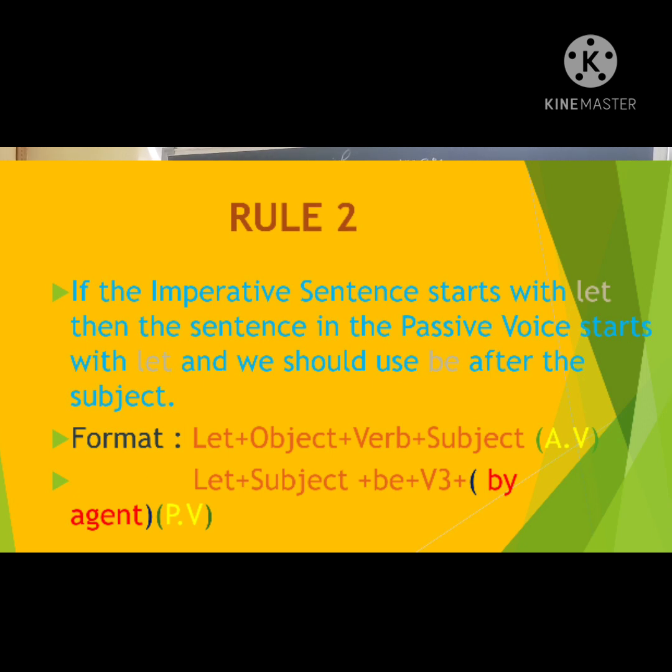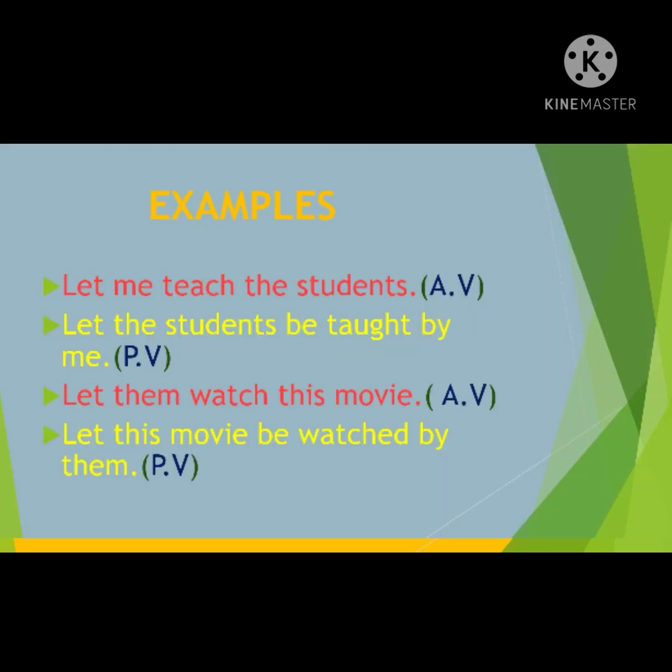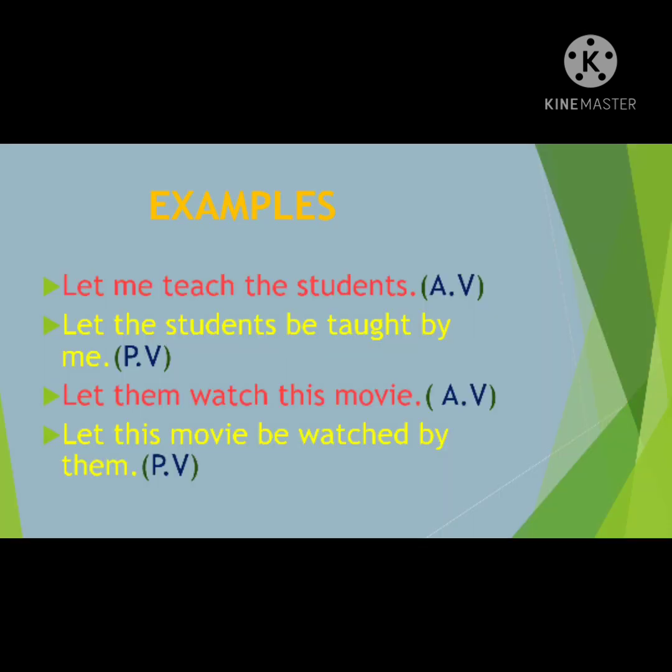Okay, whatever is given there, that subject. Next, in the passive voice, what will you have? Let plus subject. The subject in the active voice becomes the object in the passive voice, and the object in the active voice becomes the subject in the passive voice. So what will you have here? Subject plus be plus V3 plus by agent. I am saying by agent because in your active voice you won't have a proper subject here. Students, now let us see a few examples for this second rule.